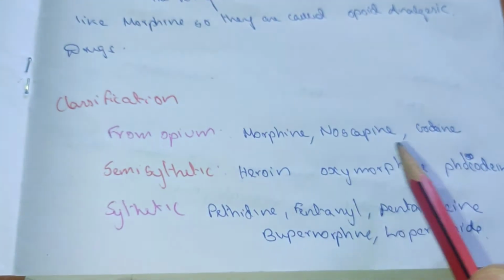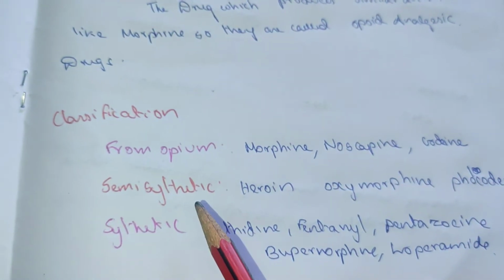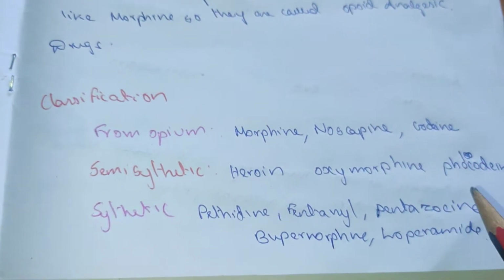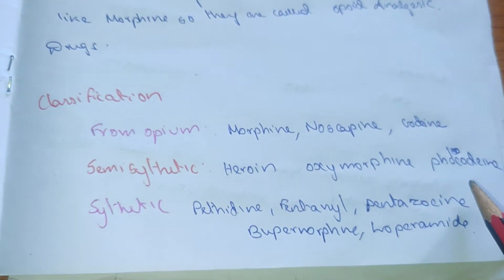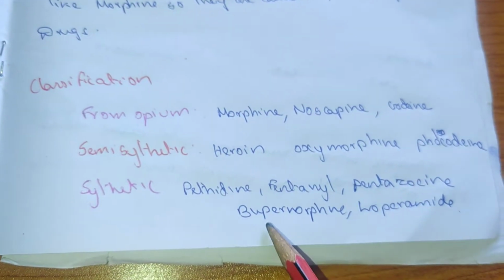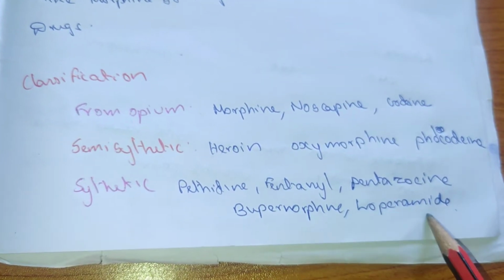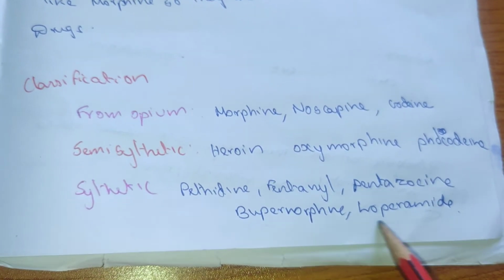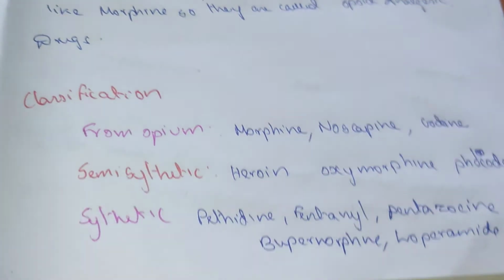From opium: morphine, noscapine, codeine. Semi-synthetic are heroin, oxymorphone and codeine. Synthetic are pethidine, fentanyl, pentazocine, buprenorphine, loperamide. Loperamide is used as an antidiarrheal drug.